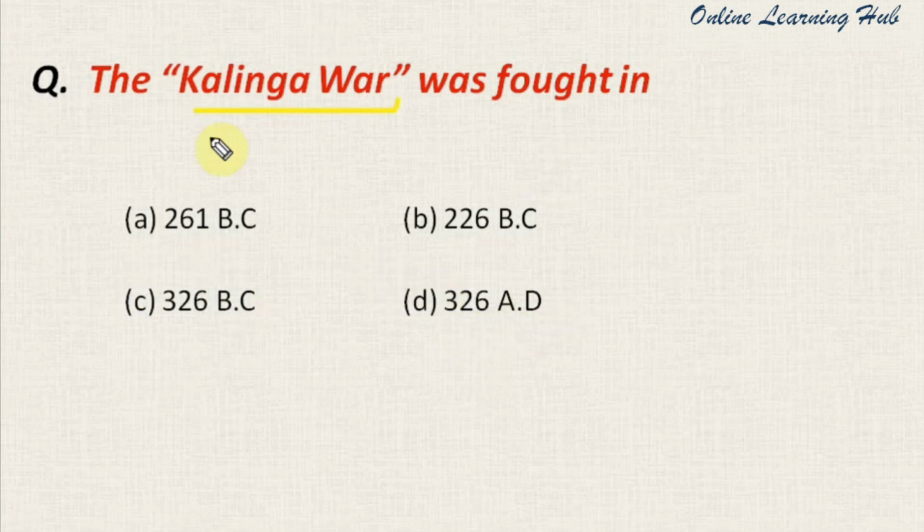And the right answer for this question is option A, 261 BC. So the Kalinga War was fought in the year 261 BC. The Kalinga War was fought between Ashoka and Shisugupta on the bank of river Daya, and the horror of this Kalinga War completely changed the life of Ashoka. After this war, he followed the policy of peace.